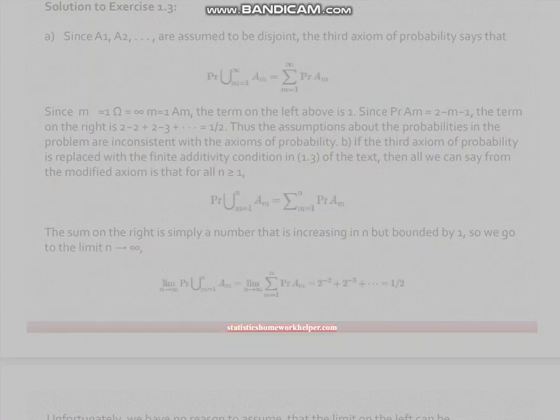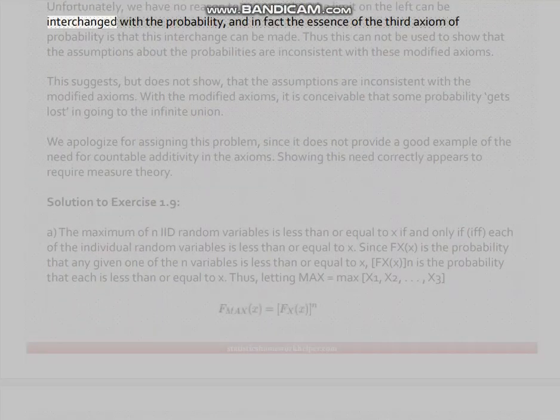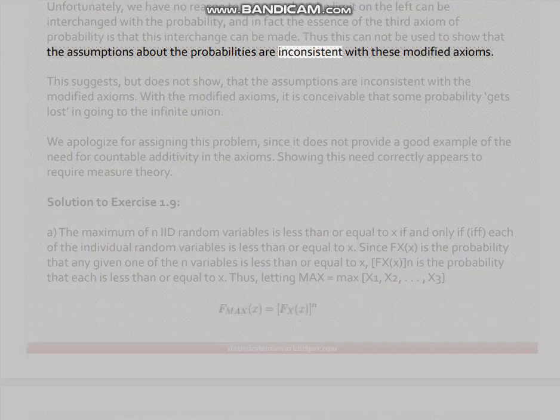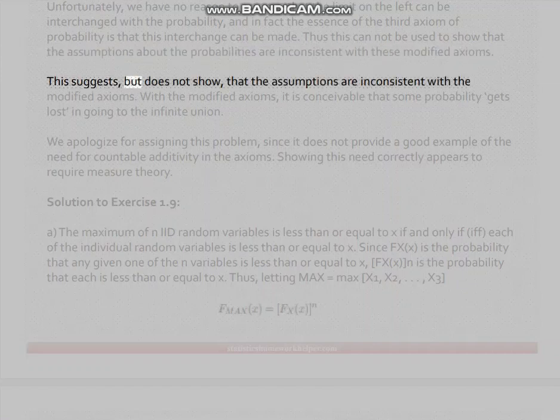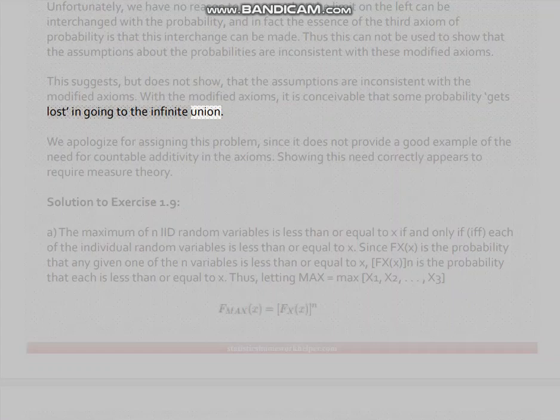Unfortunately, we have no reason to assume that the limit on the left can be interchanged with the probability, and in fact the essence of the third axiom of probability is that this interchange can be made. Thus this cannot be used to show that the assumptions about the probabilities are inconsistent with these modified axioms. This suggests, but does not show, that the assumptions are inconsistent with the modified axioms. With the modified axioms, it is conceivable that some probability gets lost in going to the infinite union.